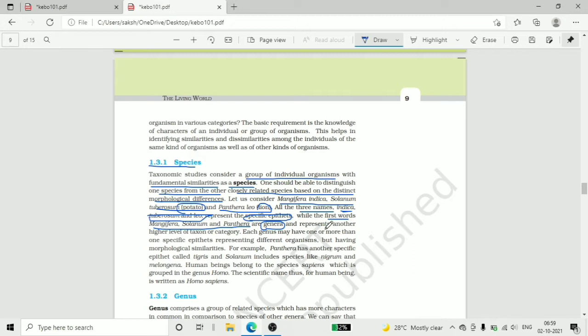Here one more very important line is given.